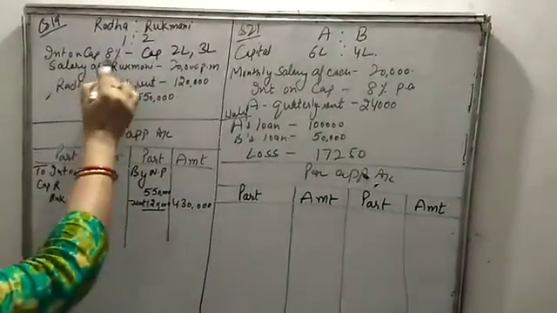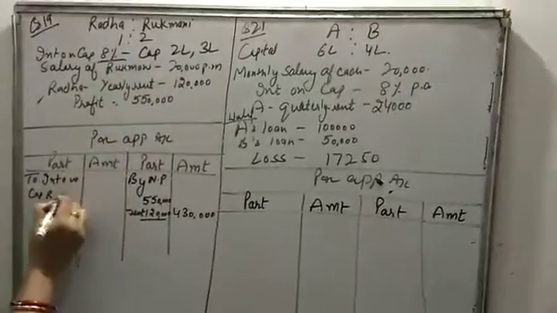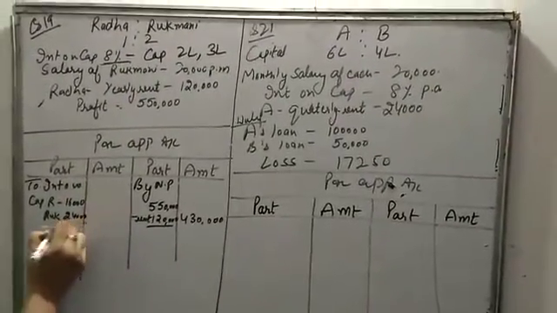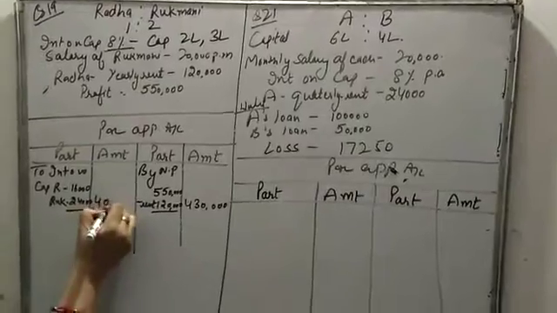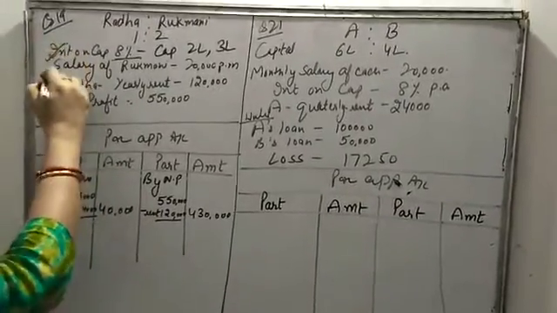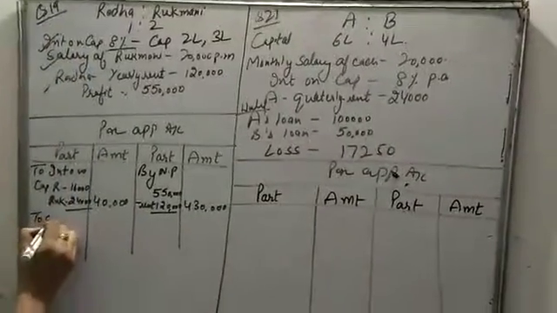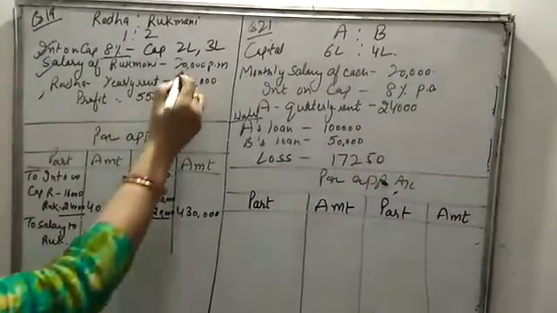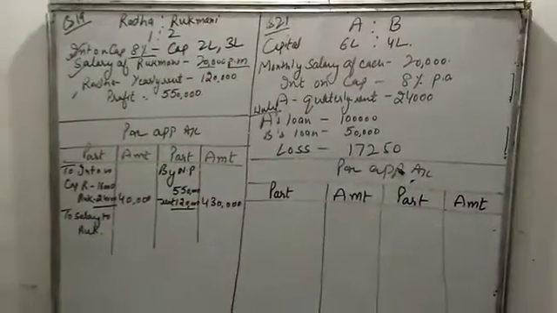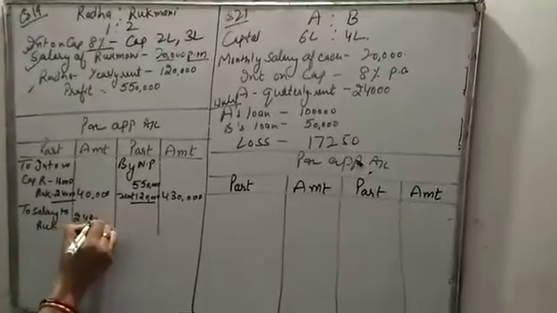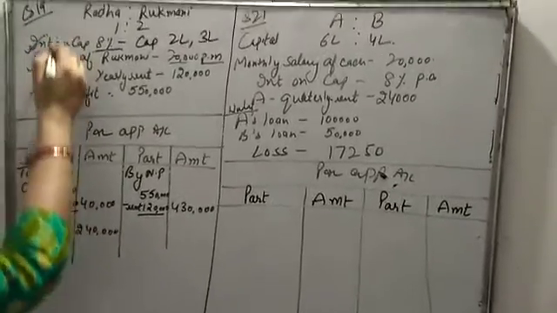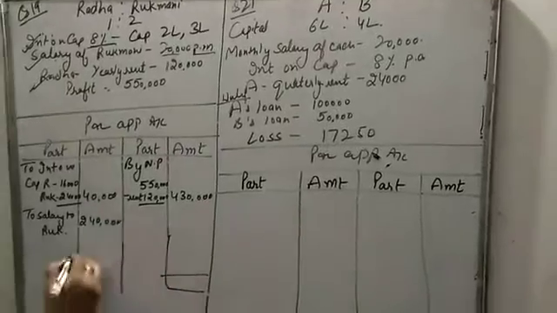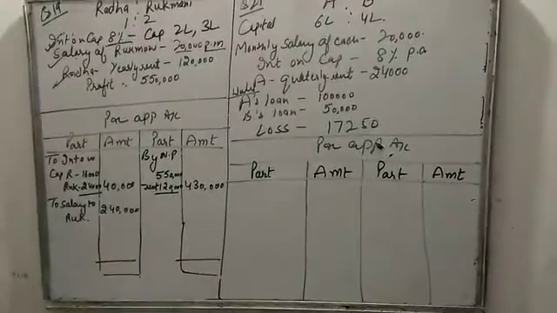Here 8% is given: 16,000, 24,000, total 40,000. Then salary to Rukmani: here 20,000 per month is given, so the yearly salary is 2,40,000. All the points we have treated.